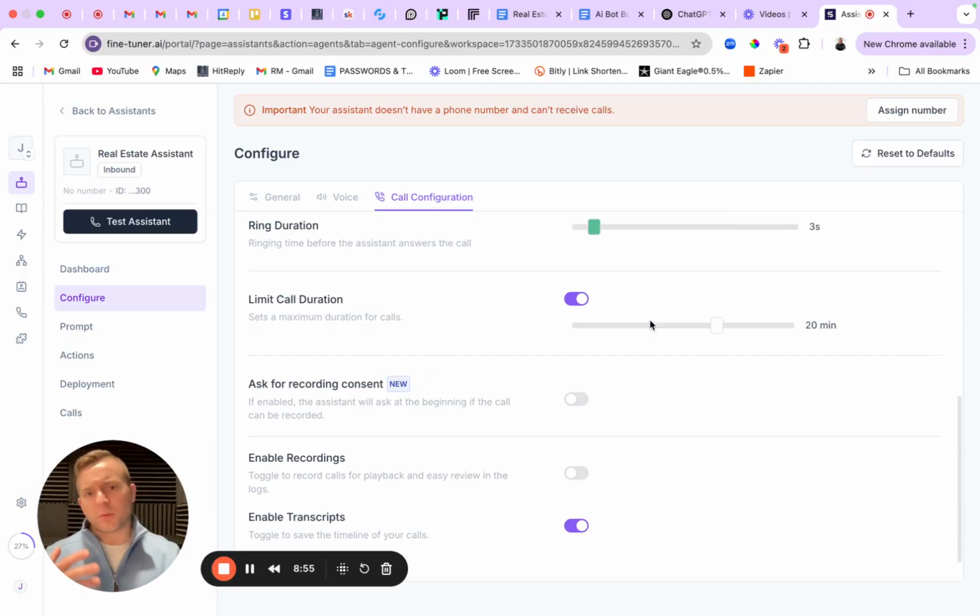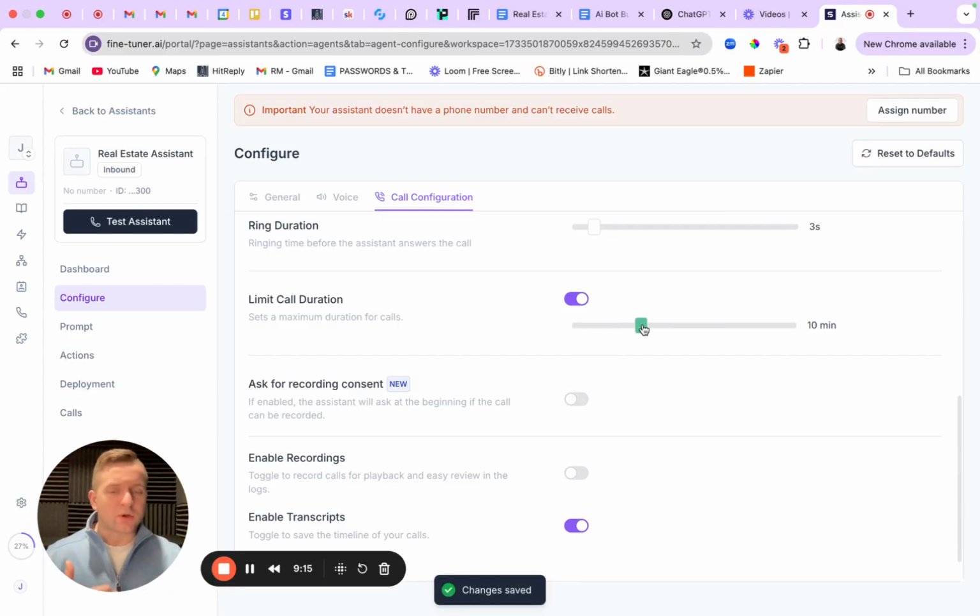So if you're looking at it from a perspective of, okay, we're handling 100 calls or 1,000 calls or 5,000, 10,000 calls a month, I don't want to waste time on phone calls with people that either aren't qualified or people that are not talking to the AI voice agent. So I usually will set this depending on the client that we're building it for and their needs. I'm going to set this to maybe somewhere between 5 and 10 minutes. You can find what works for you.